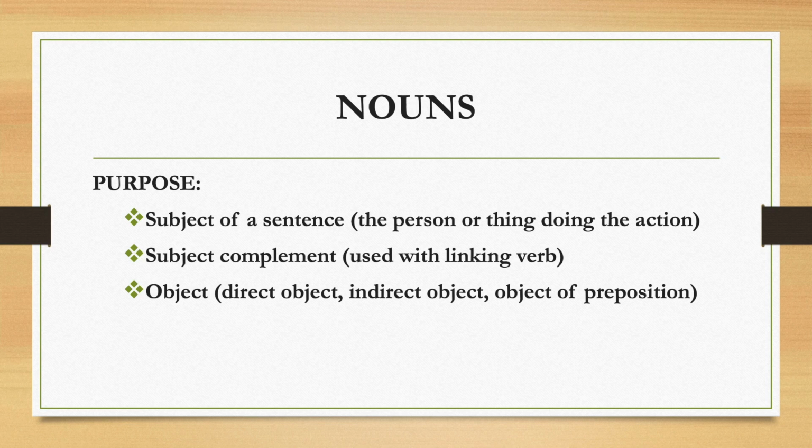So when a noun serves as the subject of a sentence, it is the person or the thing doing the action. When a noun is a subject complement, it is used with a linking verb. A noun can also be an object, and that includes a direct object, indirect object, or the object of preposition. I'm going to give you examples of these on the next slide. But the most important one for the purpose of the TEAS is a noun is a subject of a sentence.